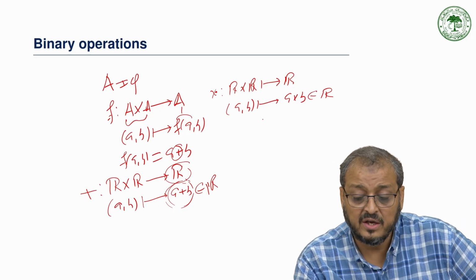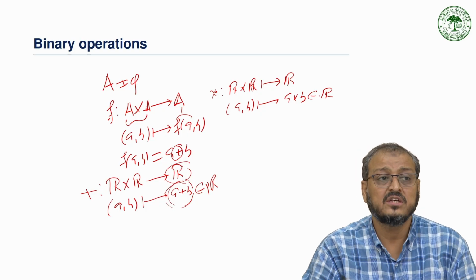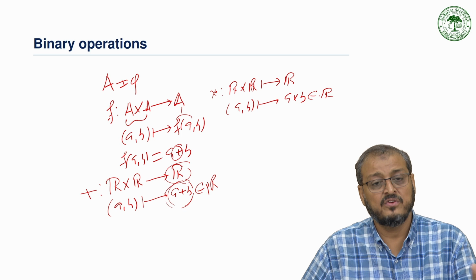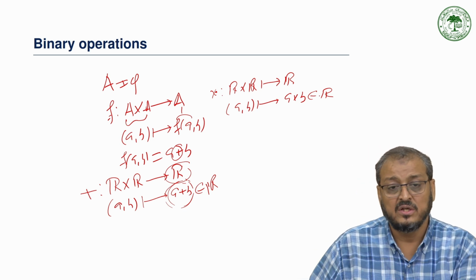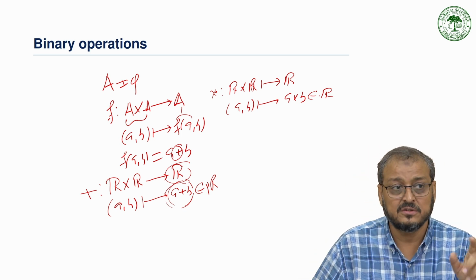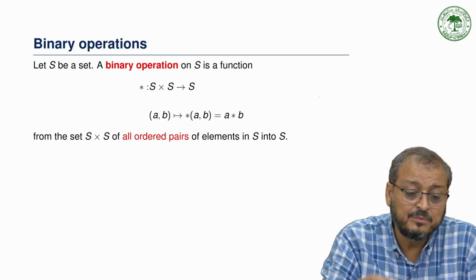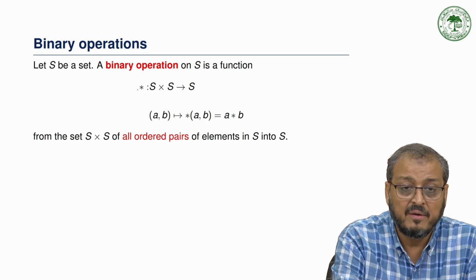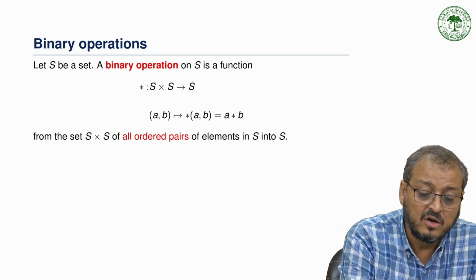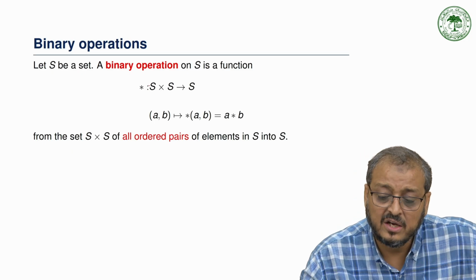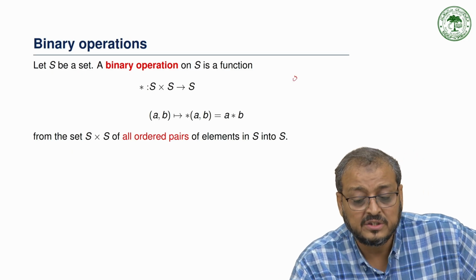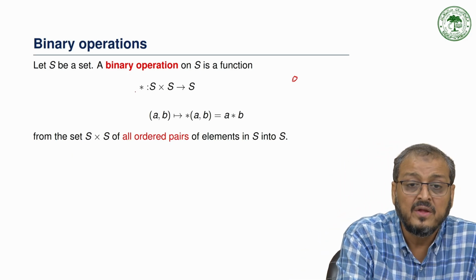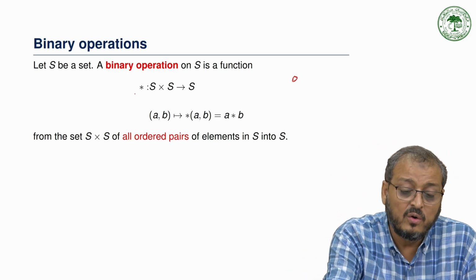So in this simple way we can say that a binary operation means we have, on a non-empty set S, a function from S cross S to S. The formal definition: let S be a set, a binary operation on S is a function. This star we denote as the operation. You can use any other notation also, such as a circle O. It is simply a notation we use for the operation.